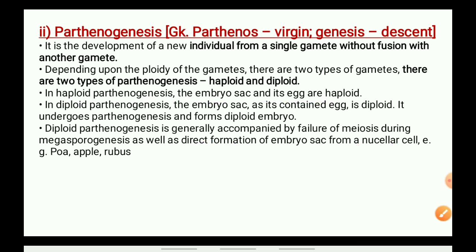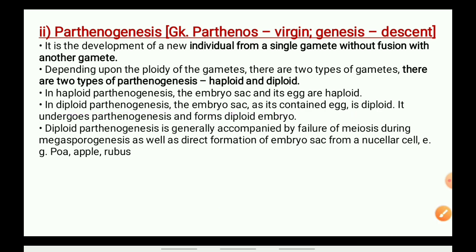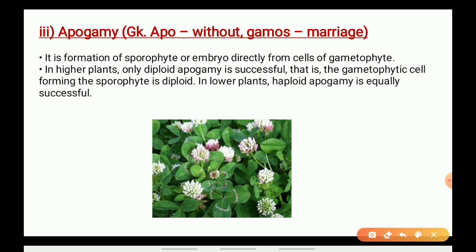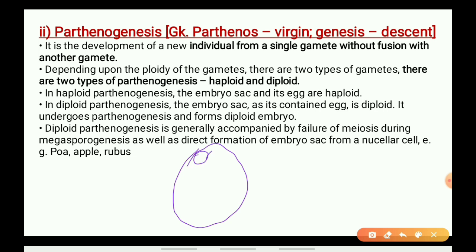Now let us talk about diploid parthenogenesis. This is when the ovule contains a diploid egg. Suppose this is the ovule, with antipodal cells, synergids, the egg cell, and the central nuclei.